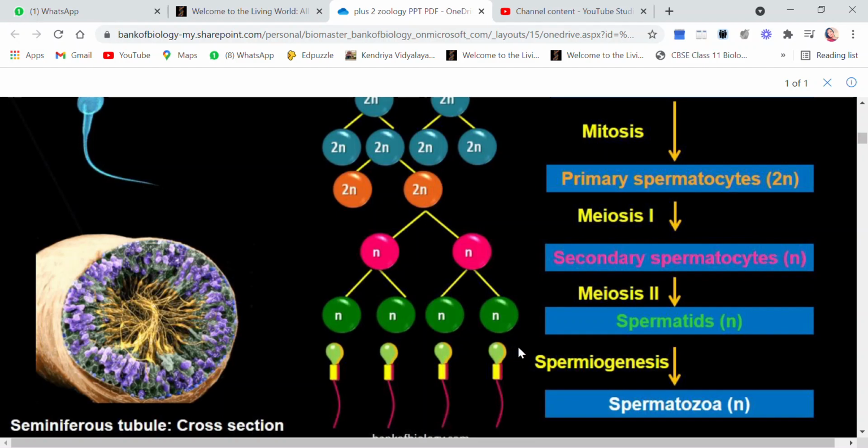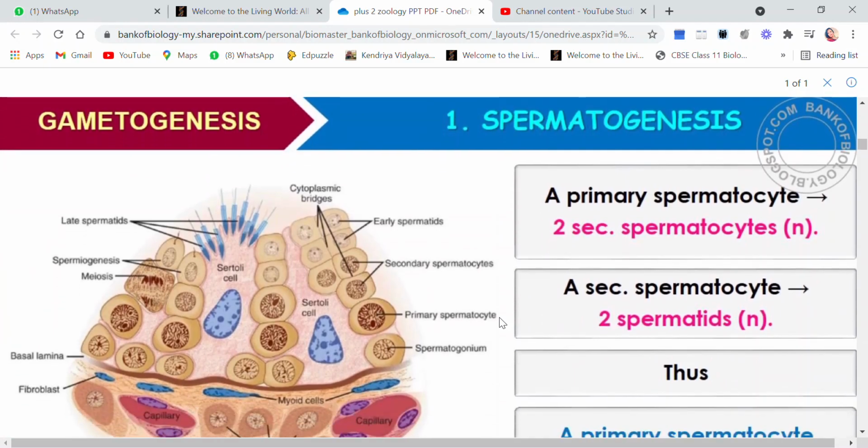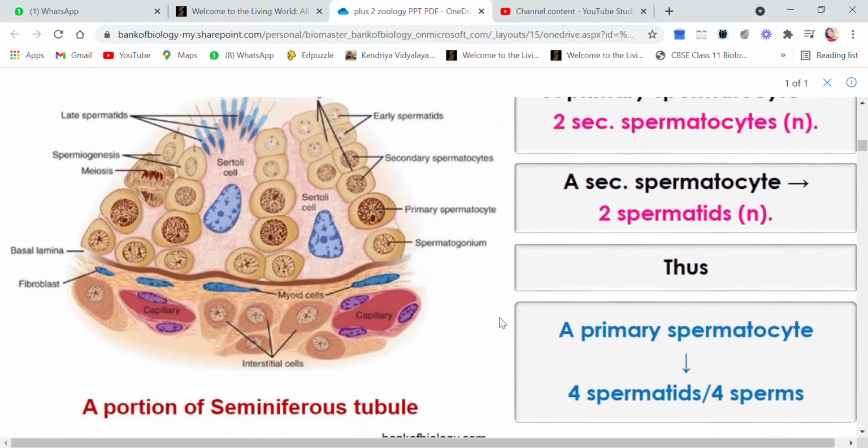Yes or no? One primary spermatocyte gives rise to two secondary spermatocytes, then each secondary spermatocyte gives rise to two spermatids. Because there were two secondary spermatocytes, the total number of spermatids is 4. So at the end of the meiotic division, one primary spermatocyte has given rise to 4 spermatids or 4 sperms. Right?